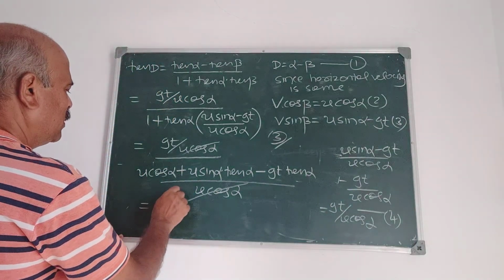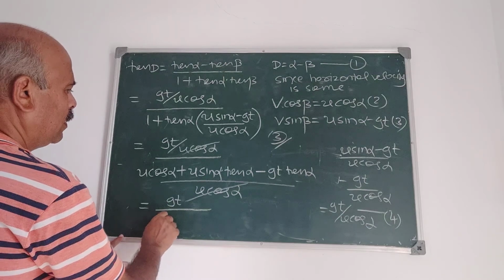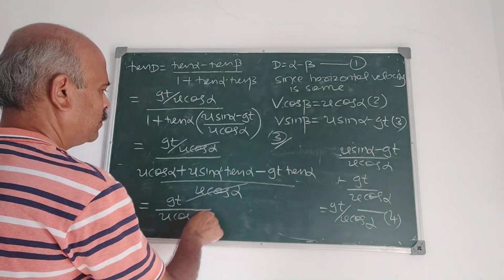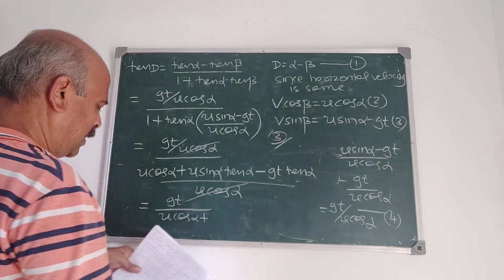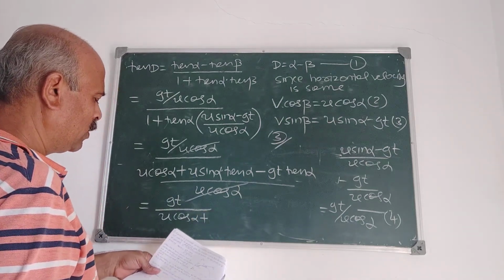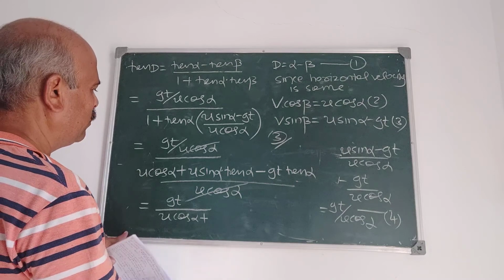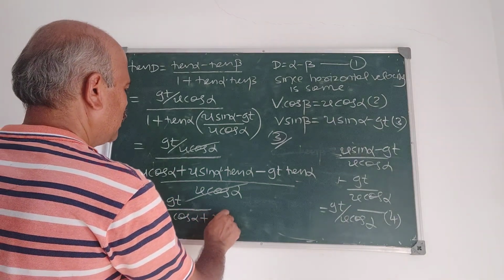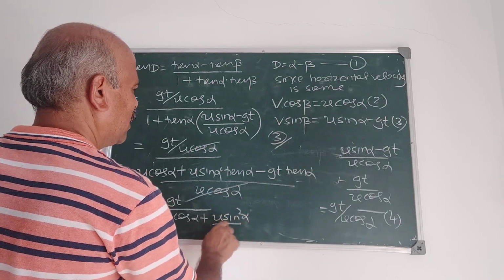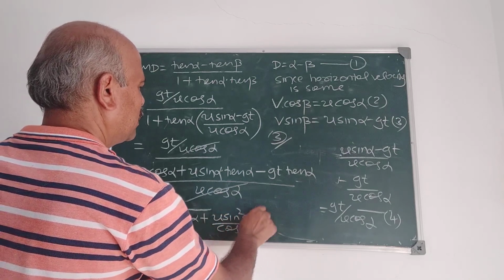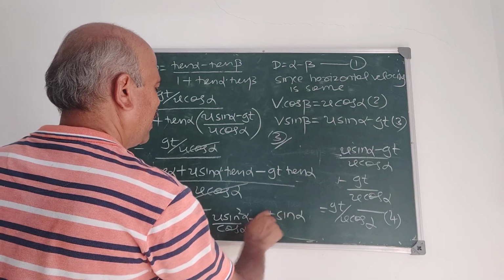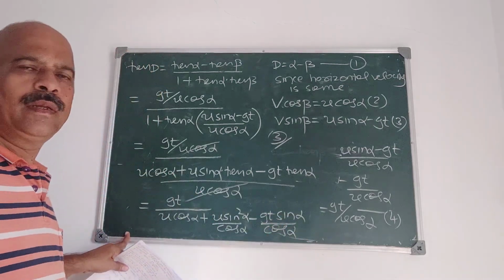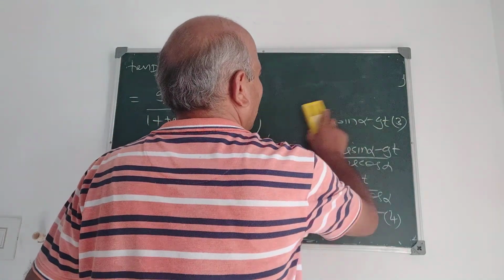Therefore, gt by U cos alpha divided by, U cos square alpha plus U sin square alpha by cos alpha minus gt sin alpha by cos alpha. Simplification only.